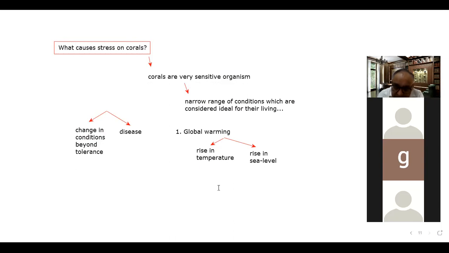The depth of the water where the corals are present will increase, and then the sunlight would be affected. If the sunlight is affected, photosynthesis would be affected, and the corals would come under stress. So global warming is one of the important reasons behind this.